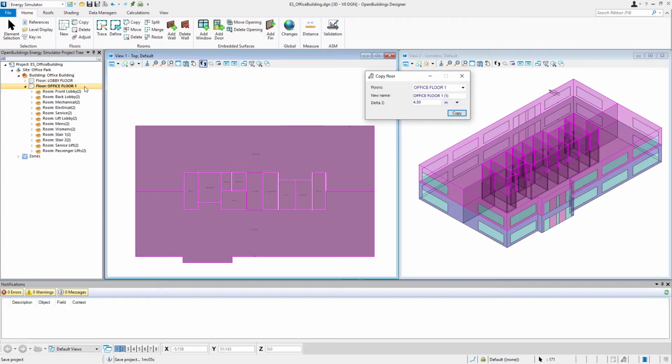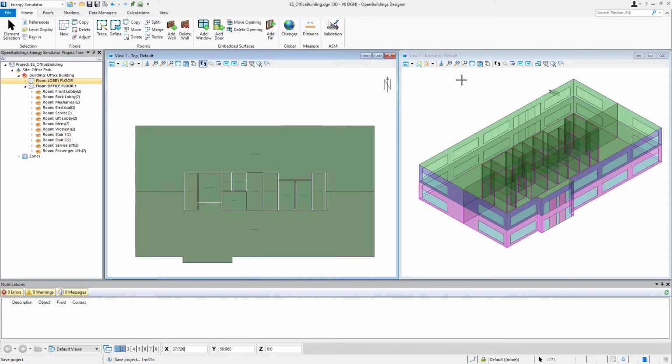And you'll see now in our project tree, we have this office floor 1 and all the same rooms that we had in the lobby floor. Of course, they've had a little 2 added to them. And I'm going to go ahead and close our copy floor tool.